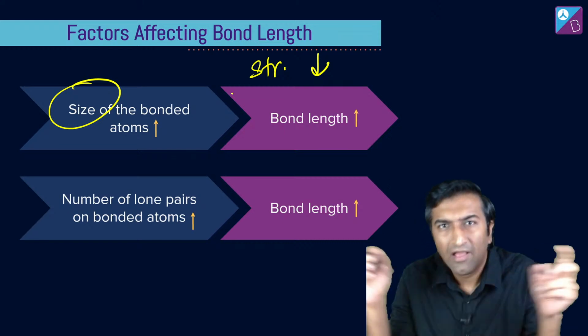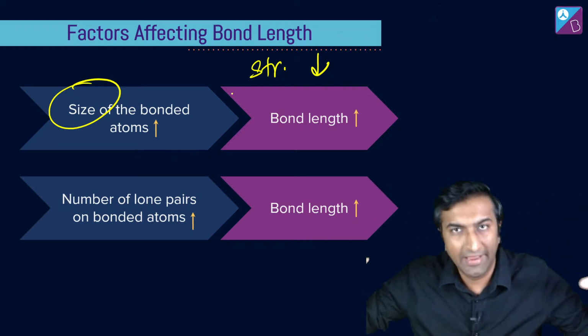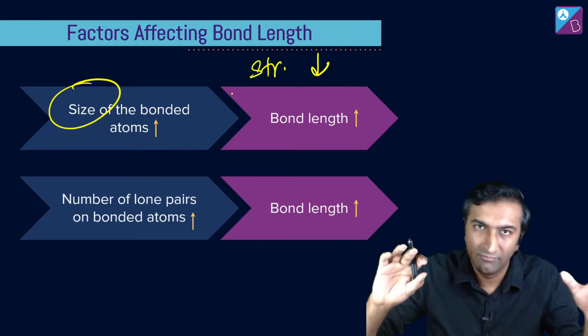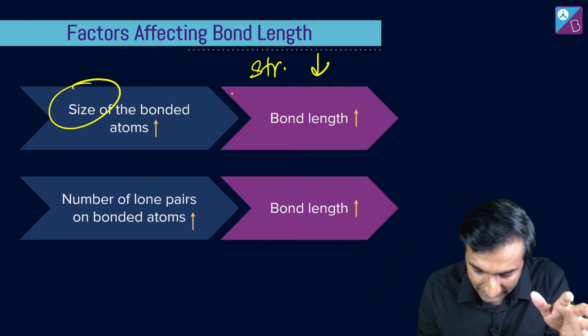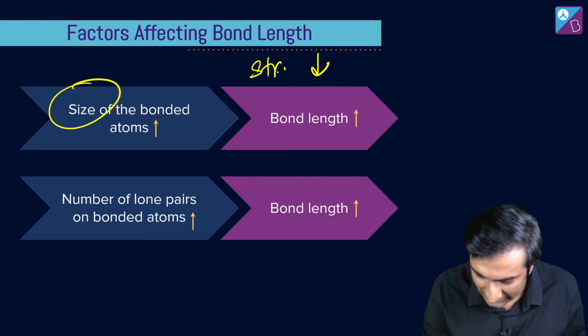Do you follow what I'm saying? If the bond length is high, which means that you can break the bond easily. If the bond length is small, that means it's hard to break it apart. That's all. As simple as that. We haven't mentioned that here, but let me write that here as well.